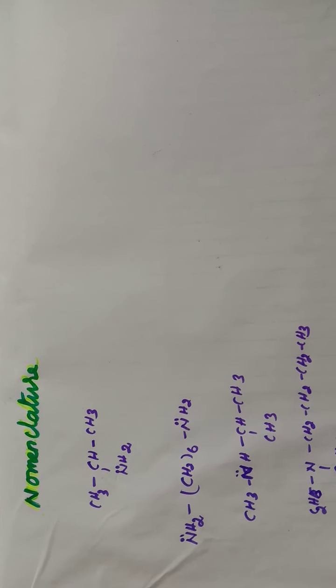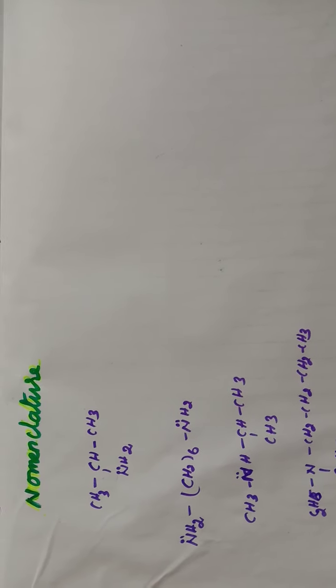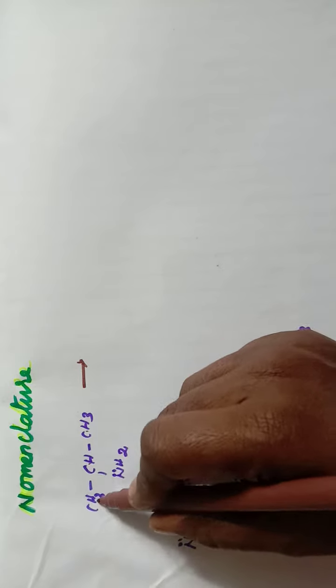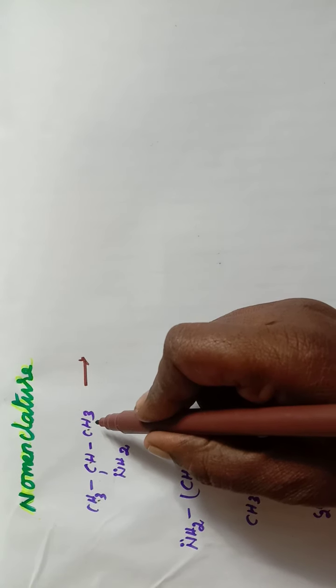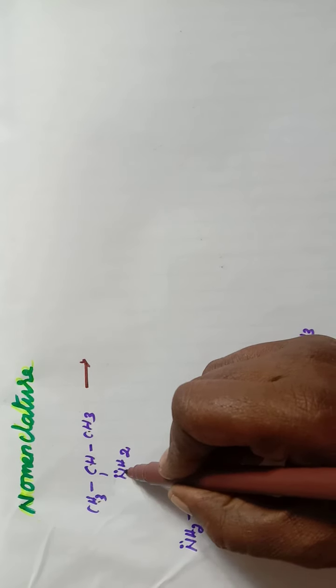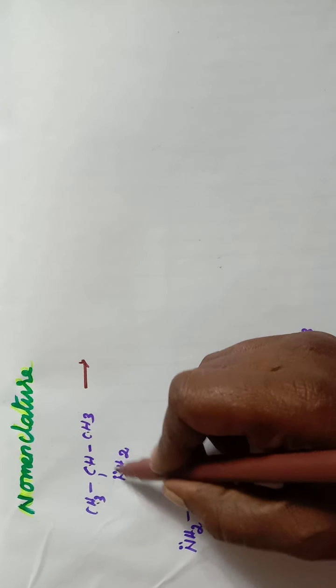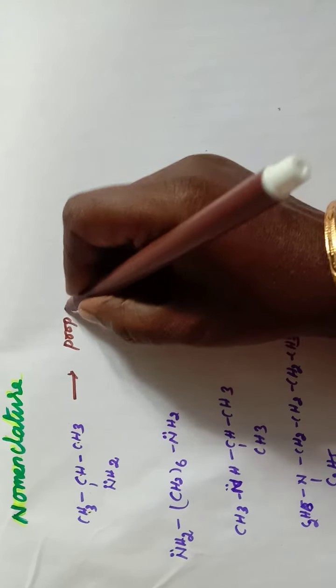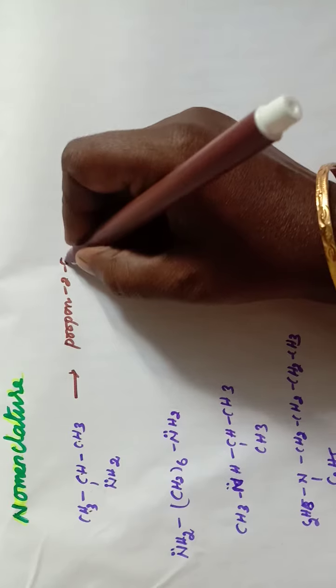Next we will discuss the nomenclature. The first compound: 1, 2, 3, carbon atoms are present. So the parent name is propane. In the second carbon the amino group, NH2 group, is attached. So name of this compound is propane-2-amine.